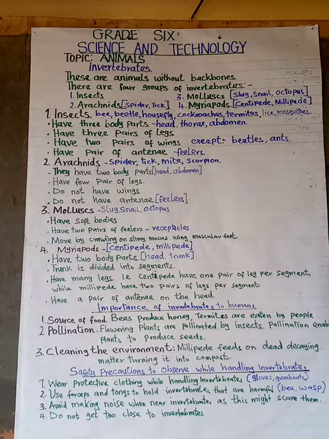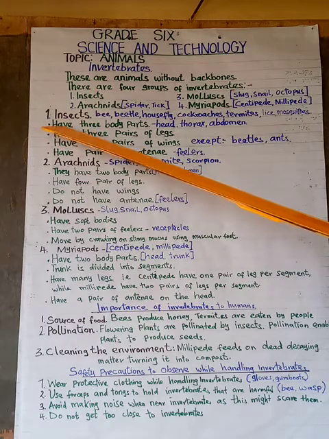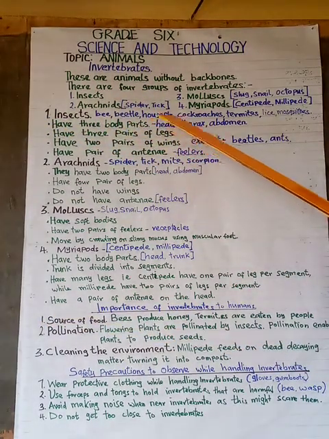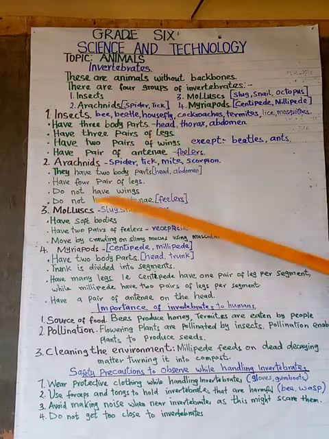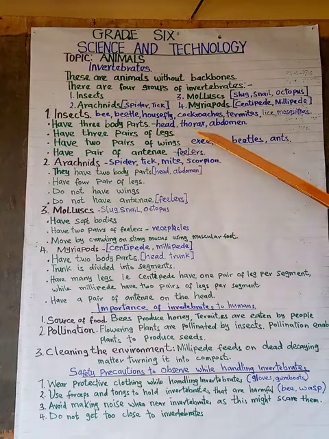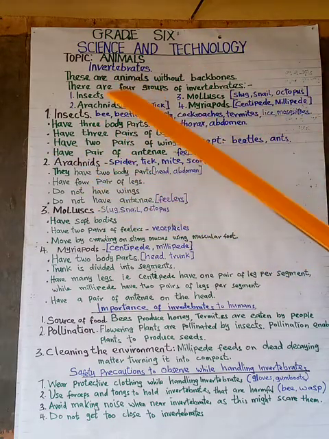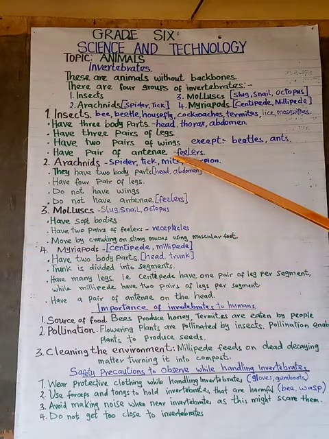Insects. Examples of insects we have are the bees, beetle, housefly, cockroaches, termite, lice, and mosquitoes. There are certain characteristics that we are going to look at. Insects have three body parts, that is head, thorax, abdomen. They have three pair of legs. They have two pair of wings, except beetle and ants, which don't have wings, therefore they don't fly. They have a pair of antennae called the feelers.